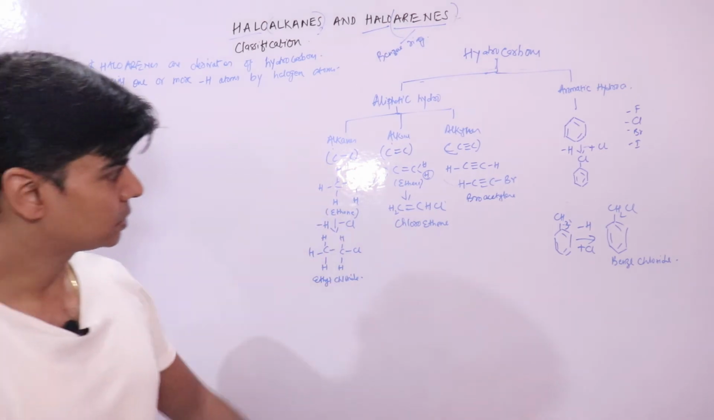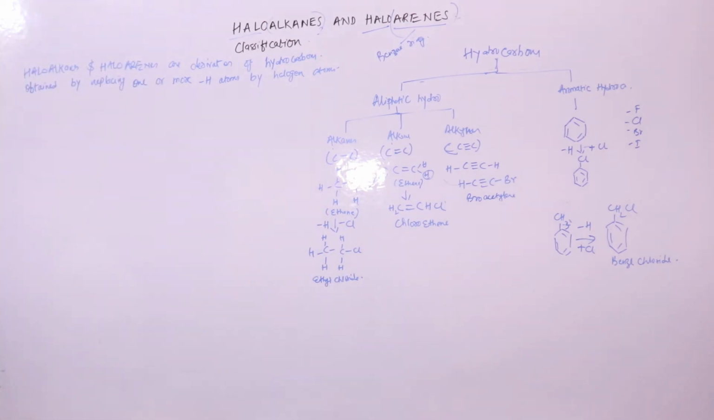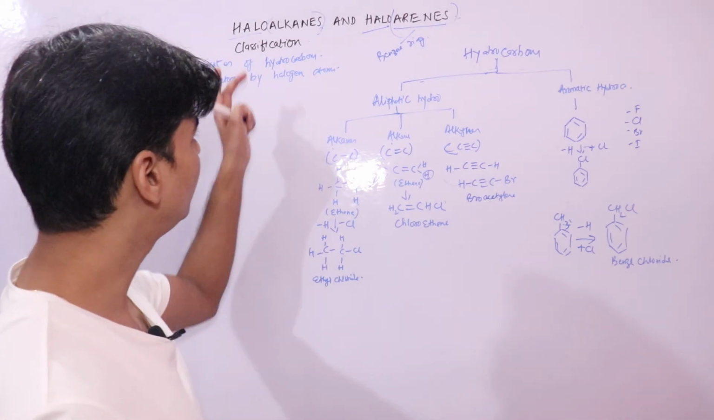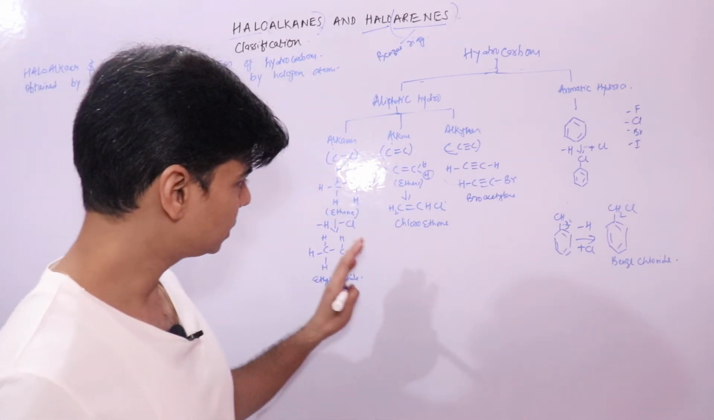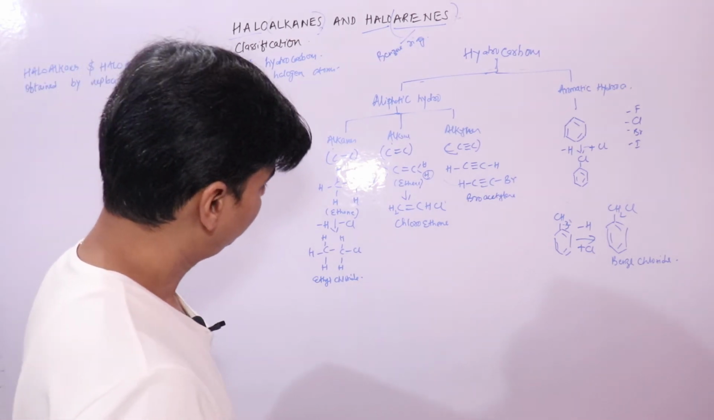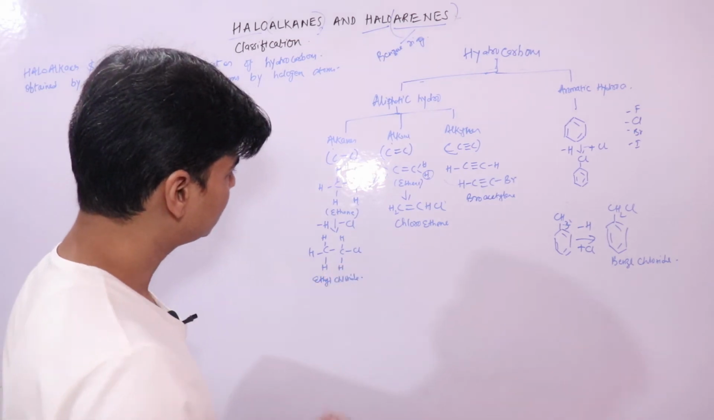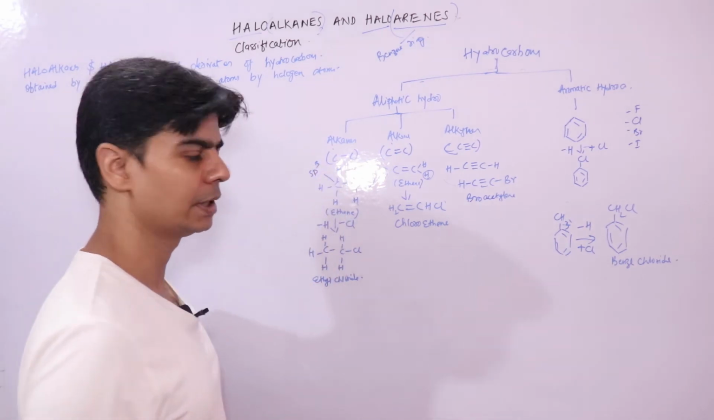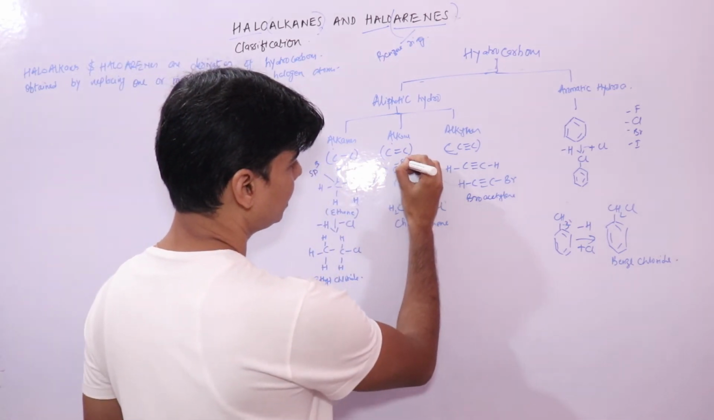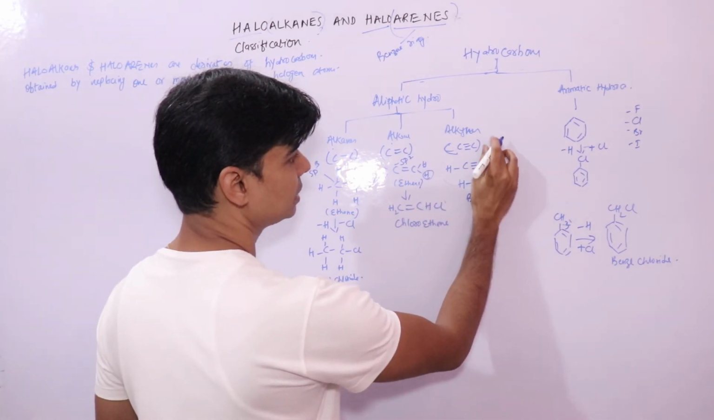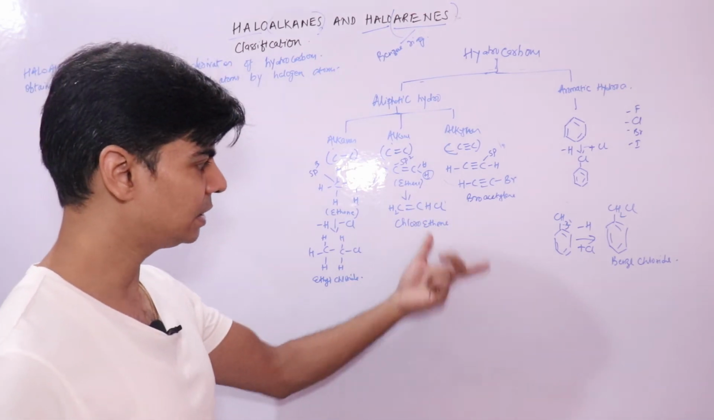Now, based on all this, let's talk a little about the chemistry of these compounds, because we need to look into the classification of haloarenes and haloalkanes. In haloalkanes, these are alkanes, so these carbon atoms are sp3 hybridized. Here the carbon atom is sp2 hybridized. Here the carbon atom is sp hybridized. This is acetylene, sp hybridized.